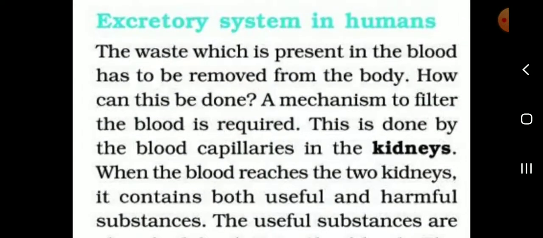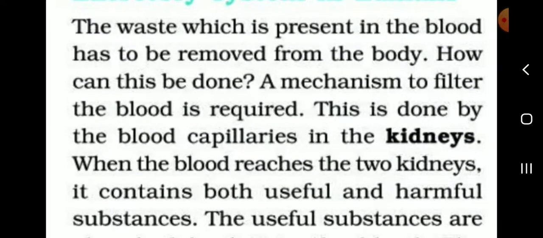Next, excretory system in humans. What is the excretory organ of human? Kidney. Listen. The mechanism to filter the blood is regular.